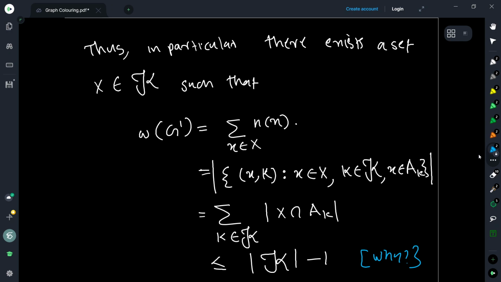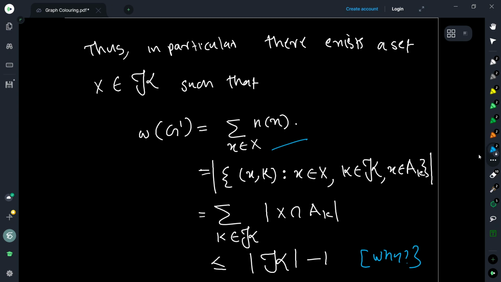So for a fixed G', you can find at least one maximum clique, and therefore you can find at least one clique X in script K such that the clique number of G' is the sum over all vertices x in X of n(x), because that is how we obtain this big clique. The clique in G' is obtained by expansion for some particular set X in K. So we have this equality.